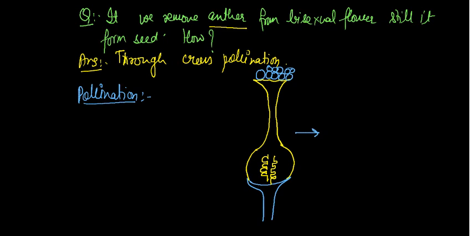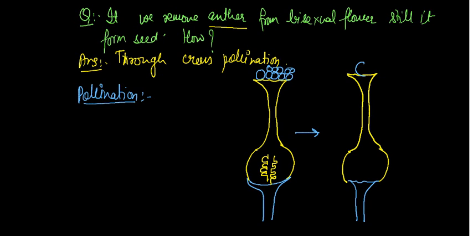Okay, so if we draw the diagram, simply we will write first in this slide. You have to know the diagram is important rather than other things, because with the help of the diagram you have to know all the things. Okay, so here only one pollen grain is active pollen grain.